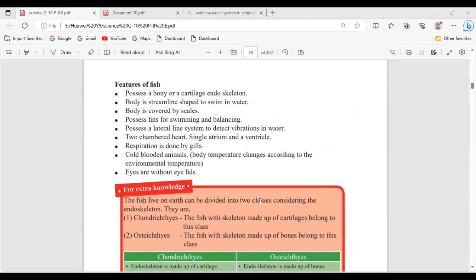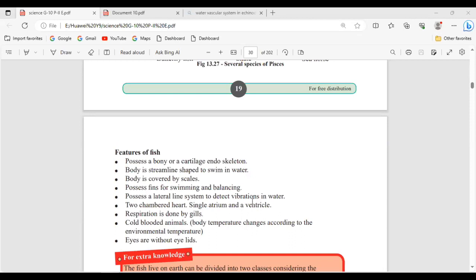Right, so what are the basic features? First one, they have a skeleton that can be either bony or cartilaginous, and it is an endoskeleton. Endo means it is present inside the body, not outside. So in the arthropods and all, the exoskeleton is outside the body. Normally in the fish, you can see the skeleton inside, the thorns and all. Okay, so fish have a bony or a cartilaginous endoskeleton. Okay, right.